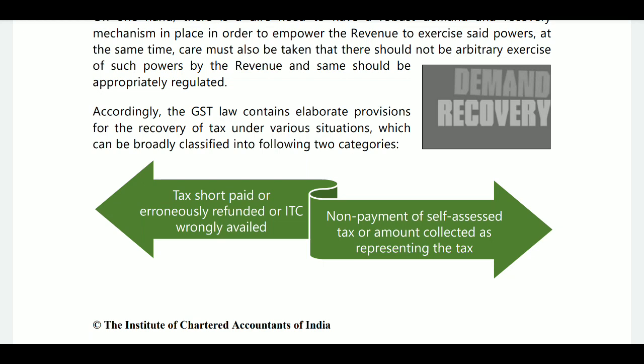So this is demand recovery cases, where tax is collected but not paid, or self-assessed tax is not paid, or tax is paid but short paid, or you got an erroneous refund, or ITC wrongly availed. These five cases are demand recovery cases.